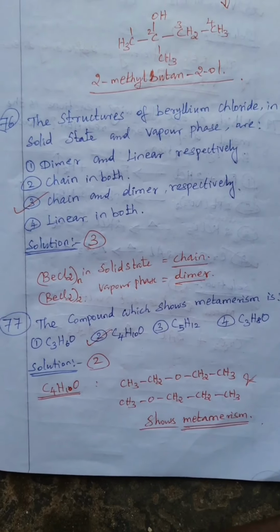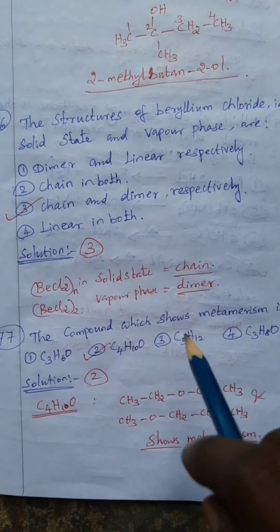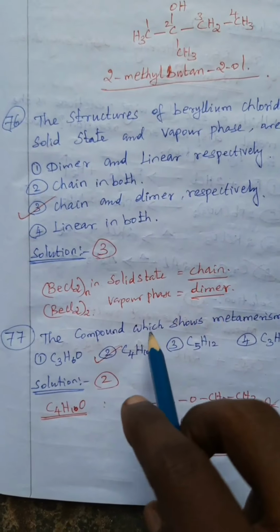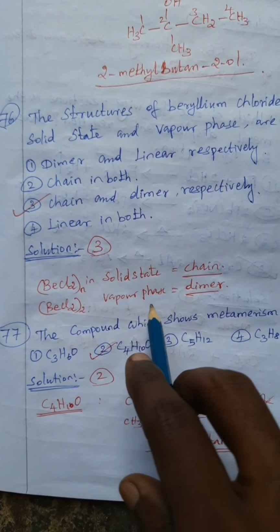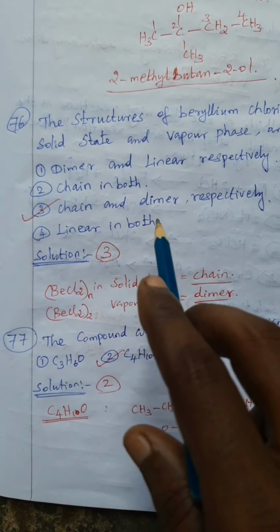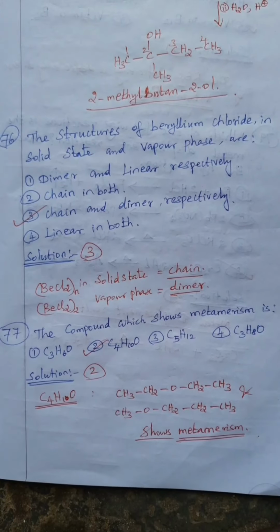Okay, then 76. The structure of beryllium chloride in the solid state and vapor phase are: in the solid state it is a chain form, and in the vapor phase it is a dimer. So chain and dimer respectively. Option 3 is correct.